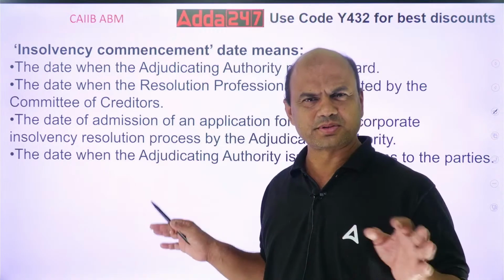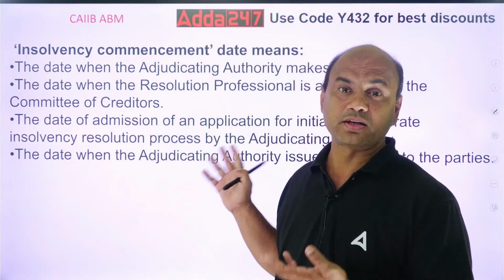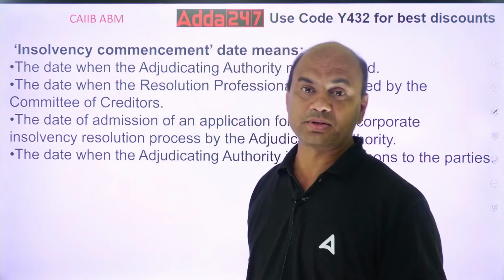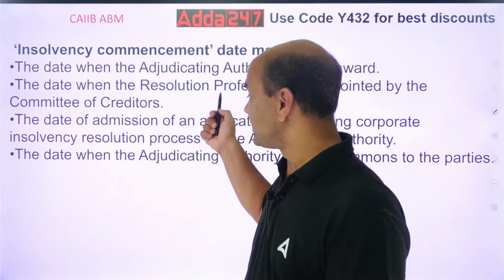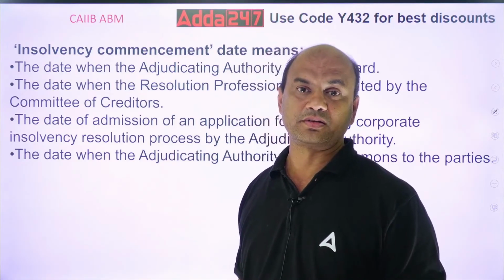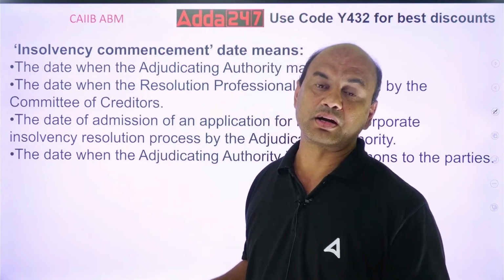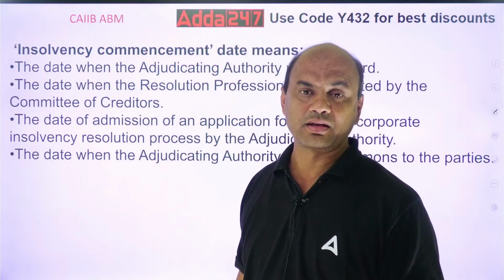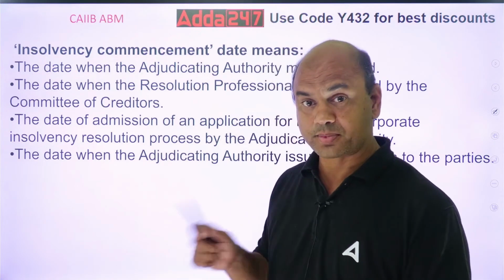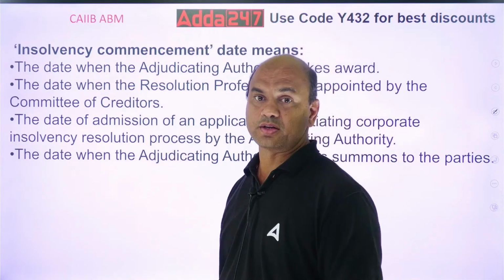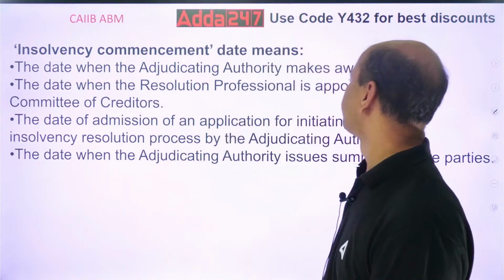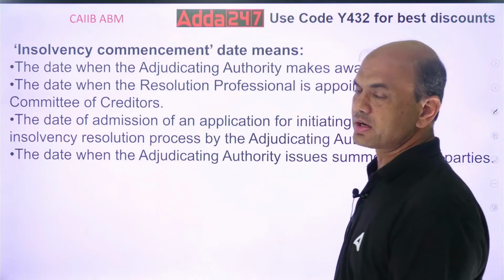There are various terms now. That's why follow the paid classes in this. RA is there. Okay, information memorandum is there. Then RP is there, resolution professional. IRP is there, interim resolution professional. COC is there, committee of creditors. These are just 5-6 names I am taking. There are almost 12 to 13 names and short forms. Follow the paid classes for this. It's not that simple. Okay. The date when the RP is appointed by the committee of creditors.